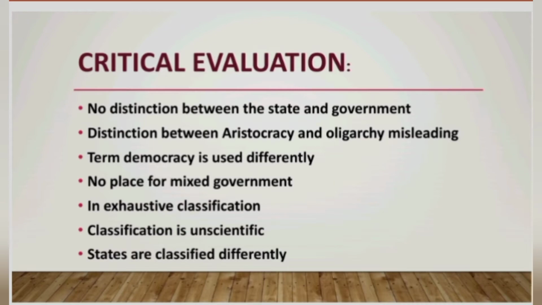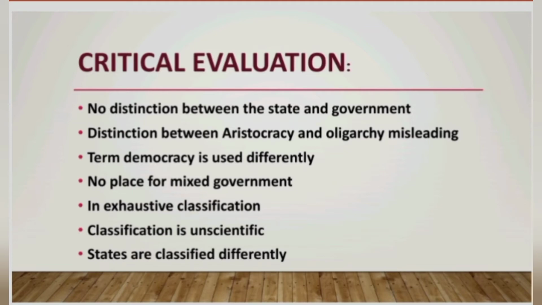Okay, so his classification is unscientific, because Aristotle's classification of state is based on a number of persons. He clearly talks about the power which is vested in the number of persons, and then he also lays too much emphasis on ethics, like if a person gets morally corrupt or if he works for self-interest.